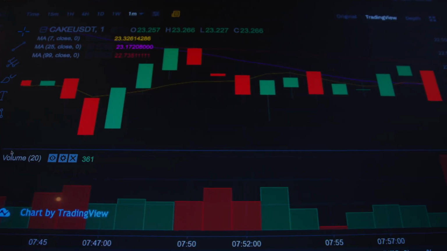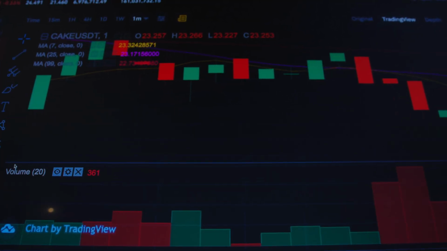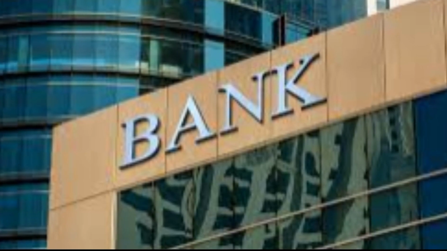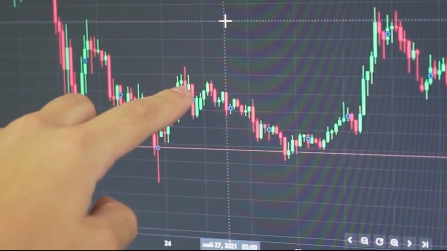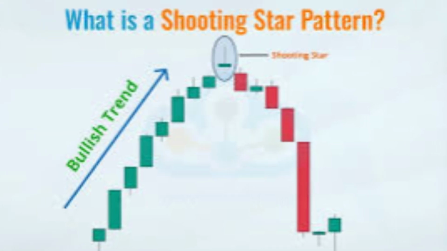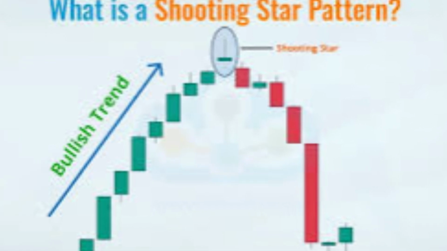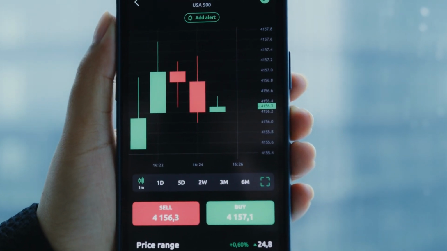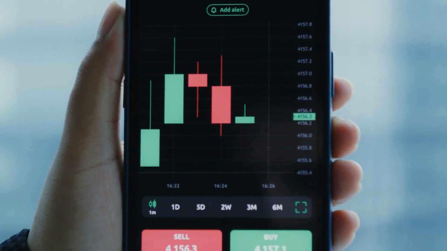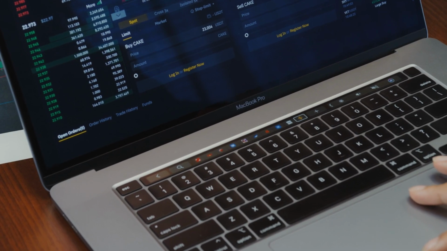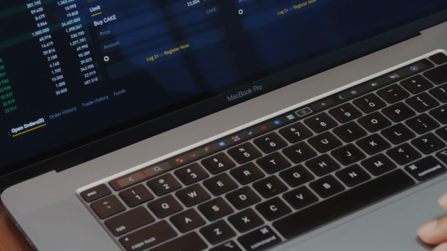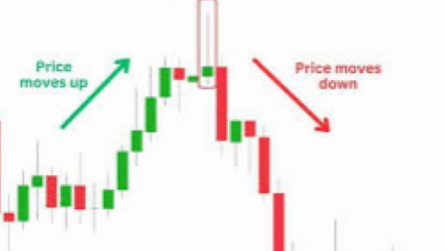The psychology. The buyers tried to push up the price. They were great. They pushed the price to a new high. But the big banks and hedge funds were waiting there. They sold millions of shares at one time. The price got slapped down and closed near the bottom. This long wick is a trap for all the people who bought at the top and are now losing money. They will panic and sell. When you see a shooting star at the top of a trend, get ready to short.